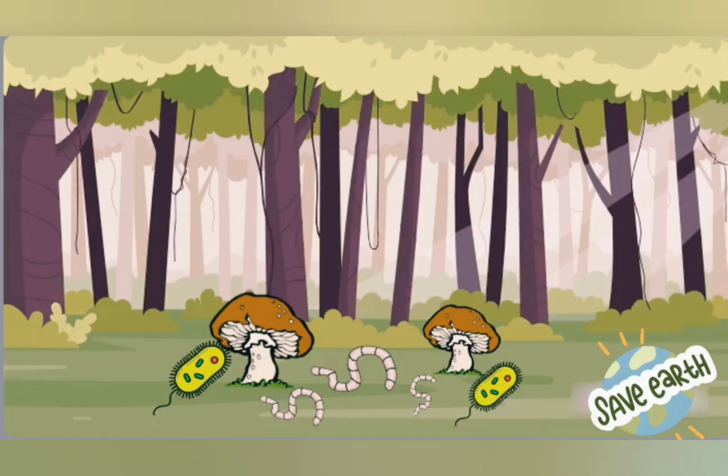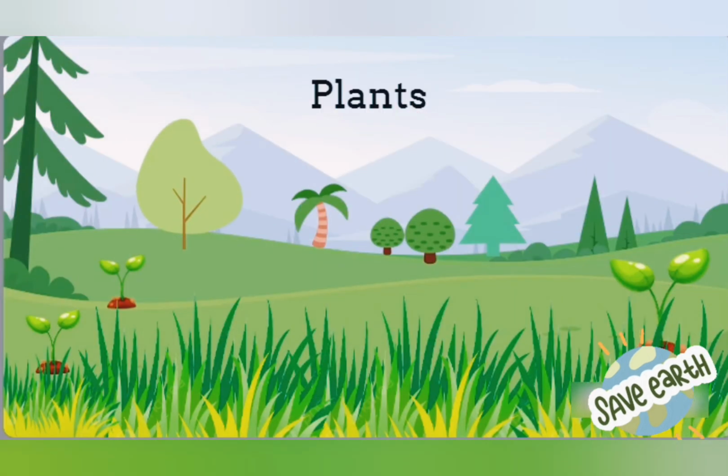Decomposers are organisms that break down dead plants or animals into the substances that plants need for growth. Plants are always called producers because they make their own food by converting sunlight through photosynthesis. They also act as food, providing energy for other organisms.